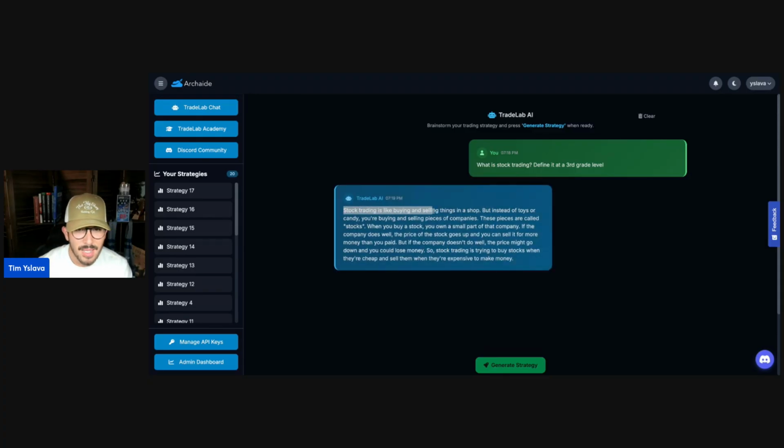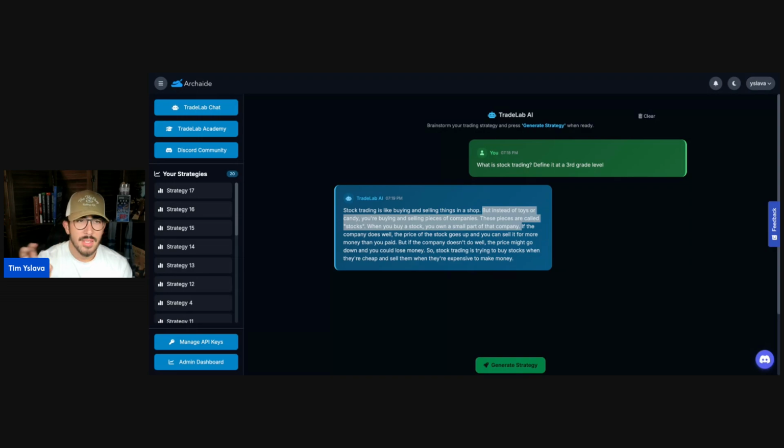So stock trading is like buying and selling things in a shop, but instead of toys or candy, you're buying and selling pieces of companies. These pieces are called stocks. When you buy a stock, you own a small part of a company. Okay, let's pause right there and dive into this.